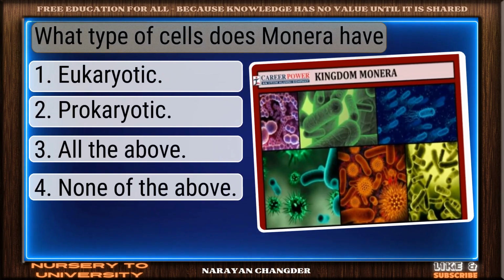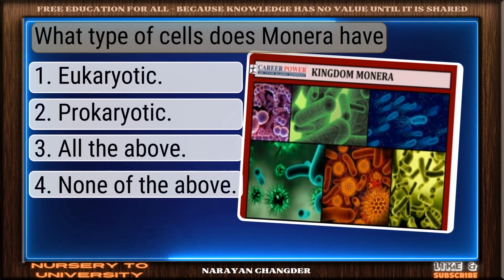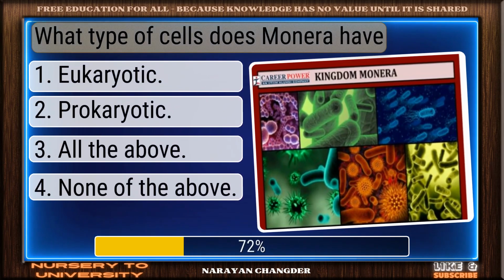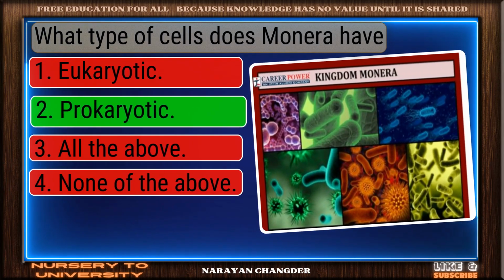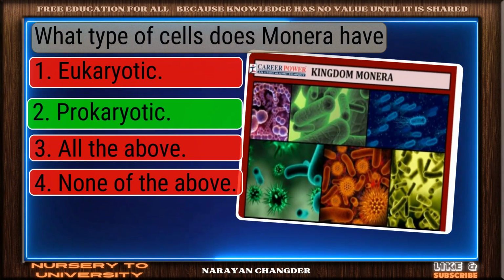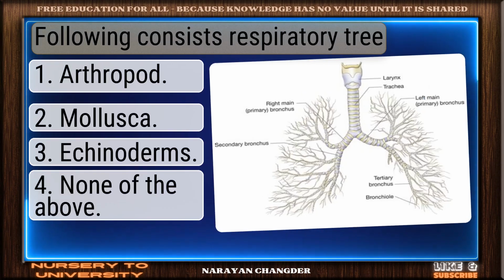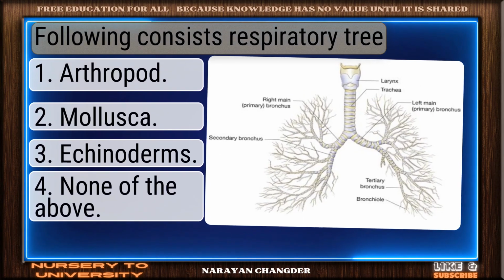Question number 230. What type of cells does Monera have? Smart move. Prokaryotic is an accurate answer. Question number 231. Following consists respiratory tree?